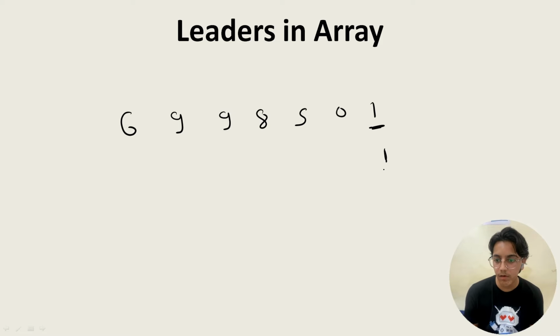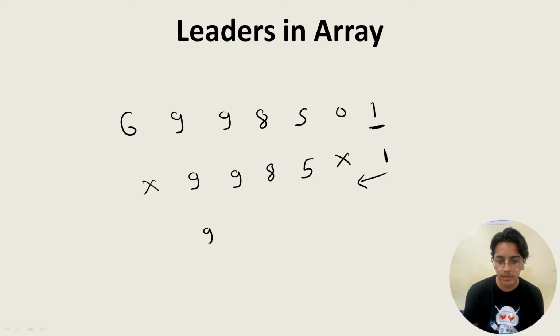Then moving towards the left, we have to find the next element that is greater than 1. So 0, no. 5, yes. So the next answer will be 5. And it can be equal also. So next will be 8, yes. Greater than 8 is 9, yes. 9 equal to 9, yes. 6, no.